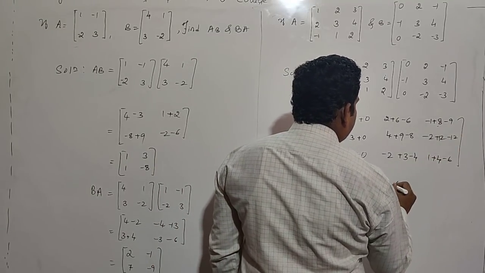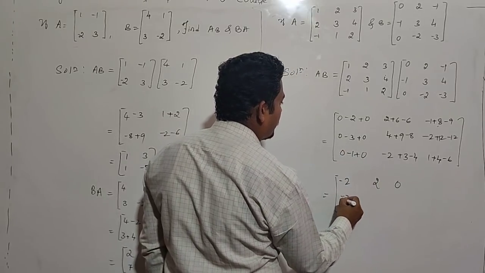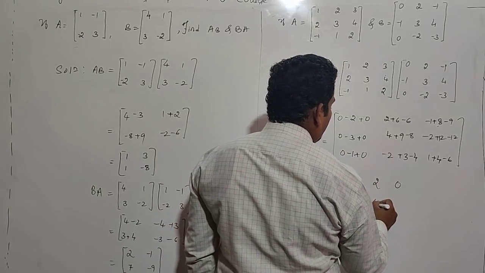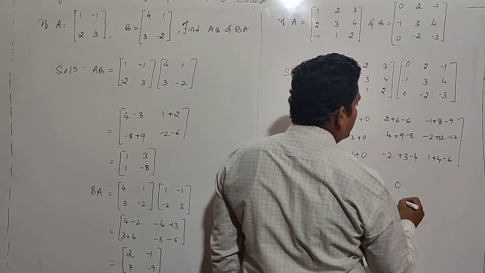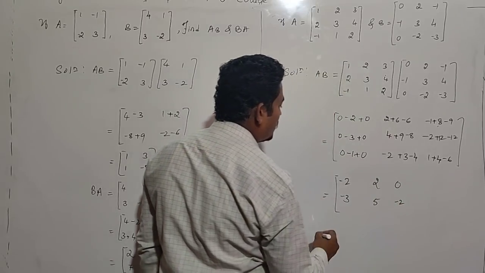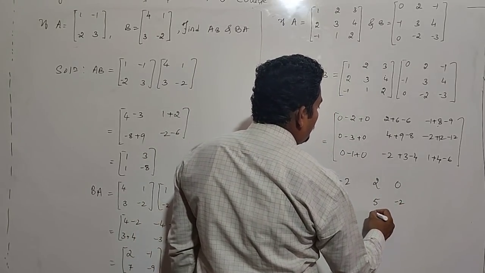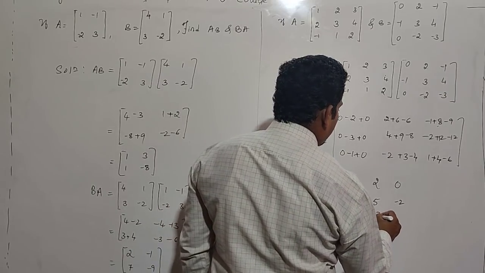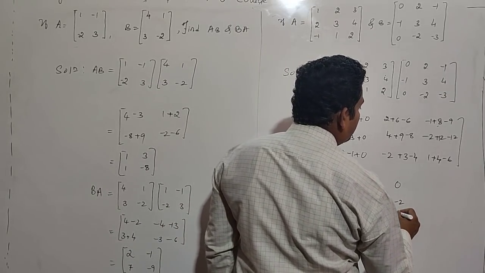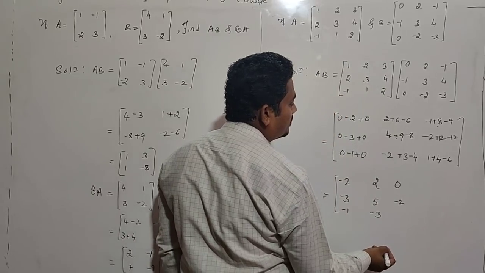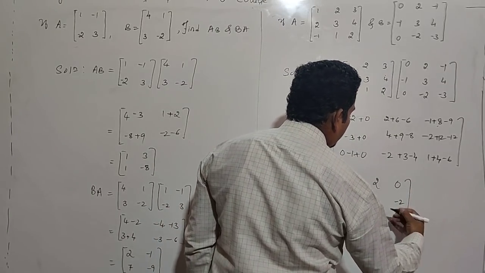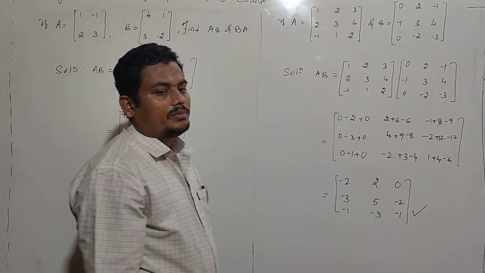Clearly 9 minus 9 is 0. Minus 3, then 5. Next plus 12 minus 12 get cancelled. Minus 2, minus 1. Minus 6 plus 3 will be minus 3. Then minus 6 minus 2, that is minus 1. This is our A into B value.